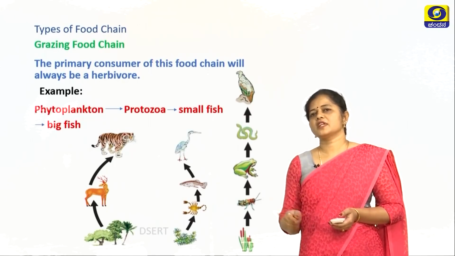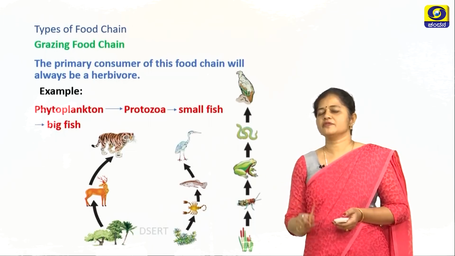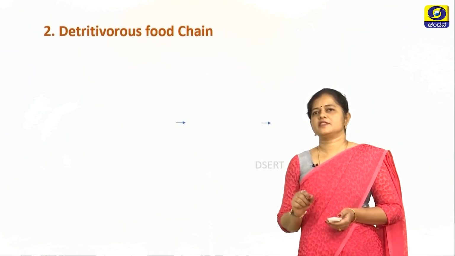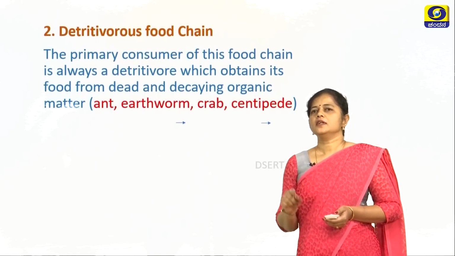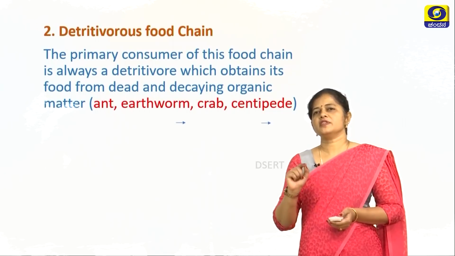In all these food chains, you can see that the primary consumer is always a herbivore, hence these are examples for grazing food chains. The second kind of food chain is the detritivorous food chain. Here the primary consumer will always be a detritivore. And who is a detritivore?